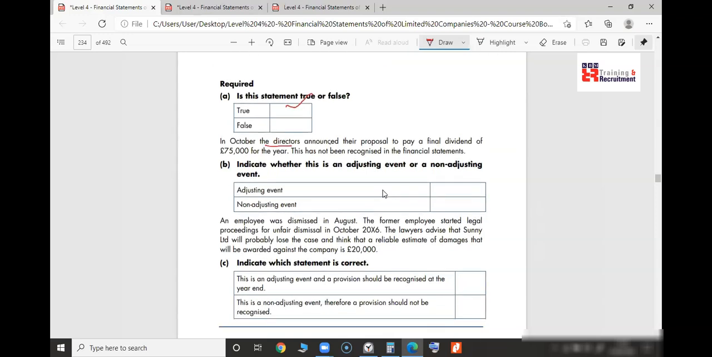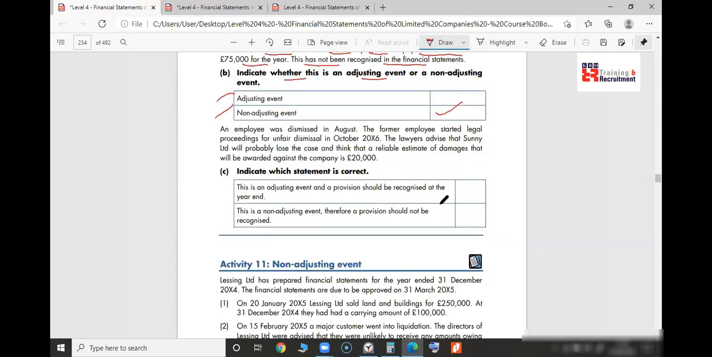In October, the directors announced their proposal to pay a final dividend. This has not been recognized in the financial statements. Indicate whether this is adjusting or non-adjusting. Tell me. Adjusting or non-adjusting? Thank you, Sylvia, Rosie, Vivian, Akane, everybody. Thank you very much. Moving on.